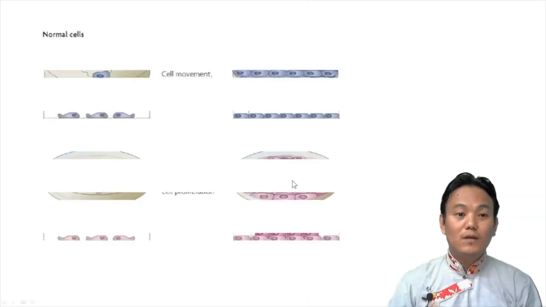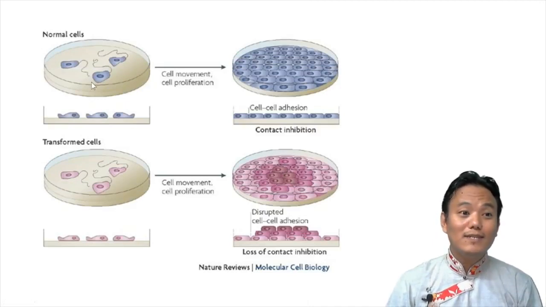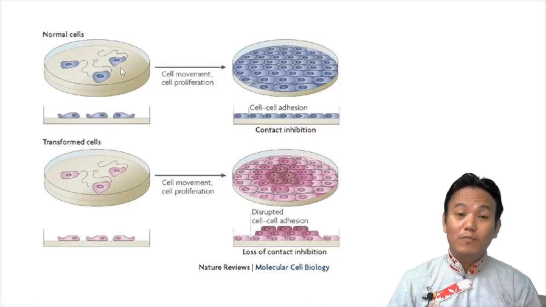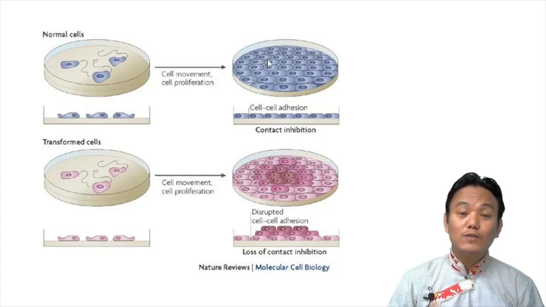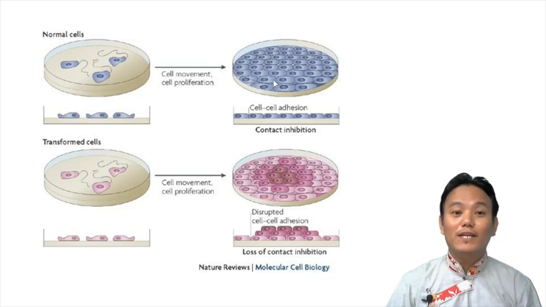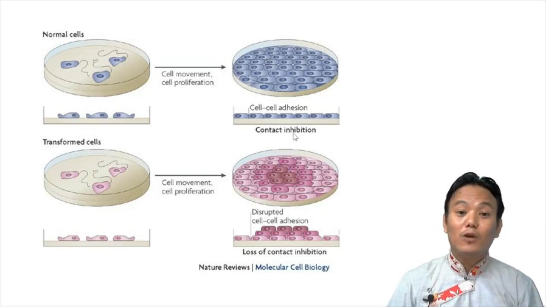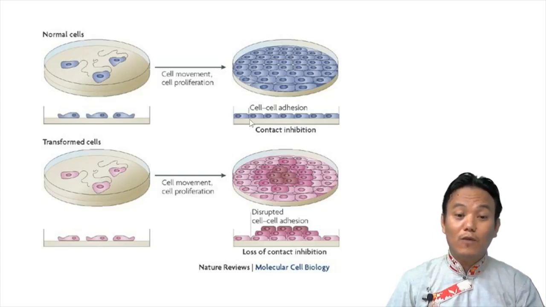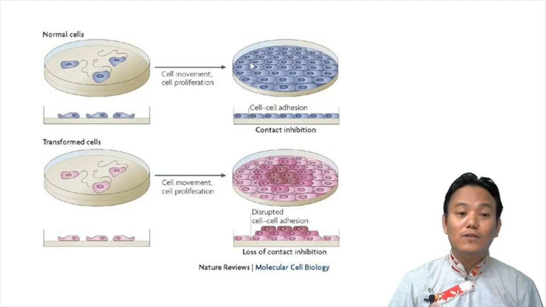In this another diagram, you can clearly see that normal cells grown on a petri dish keep on growing as long as there is space available. As soon as the space runs out and the normal cells come in contact with each other, they stop dividing. That is the property of contact inhibition. Due to contact inhibition, the cells form only a single layer over the petri dish.